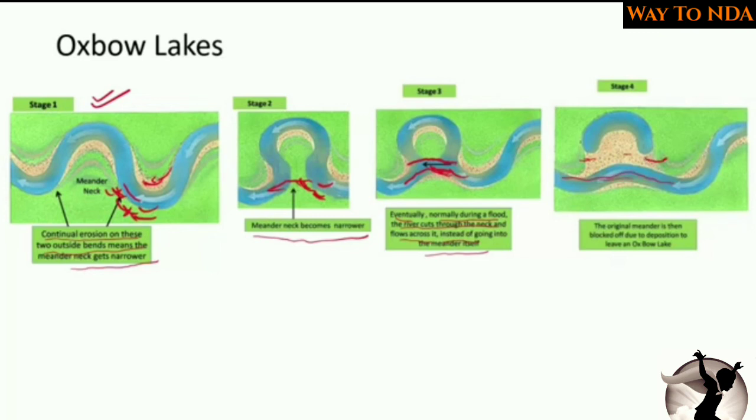It will start flowing in the straight direction, and this part is called an Oxbow Lake. Okay, this is called an Oxbow Lake. So the original meander is then blocked off due to deposition, to leave an Oxbow Lake. So here the Oxbow Lake will be formed.